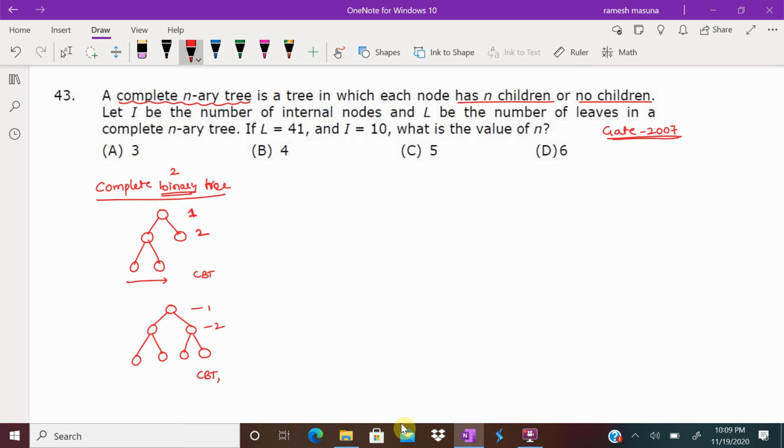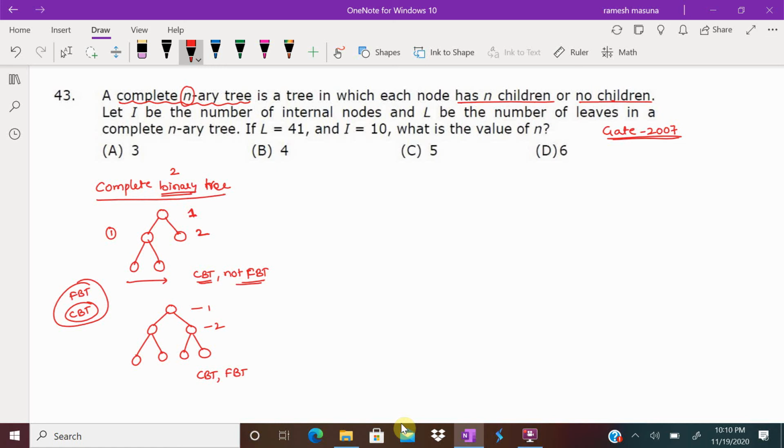Because every level is full, it is also called a full binary tree. Means a complete binary tree we can call a full binary tree. A full binary tree need not be a complete binary tree. In the first example, this is a complete binary tree but not all the levels are full, so we can say it is not a full binary tree. Here what is given: a complete n-ary tree means each internal node will have a maximum of n children or no children. That is given in the definition itself.